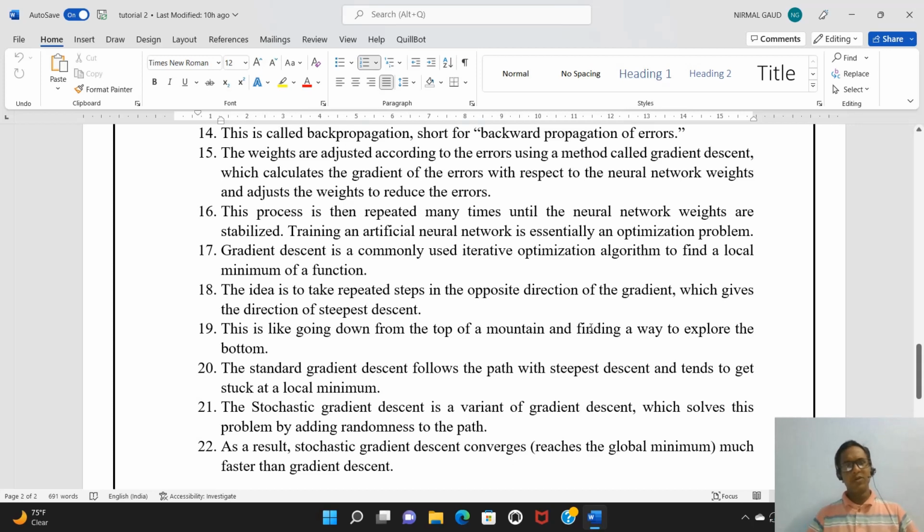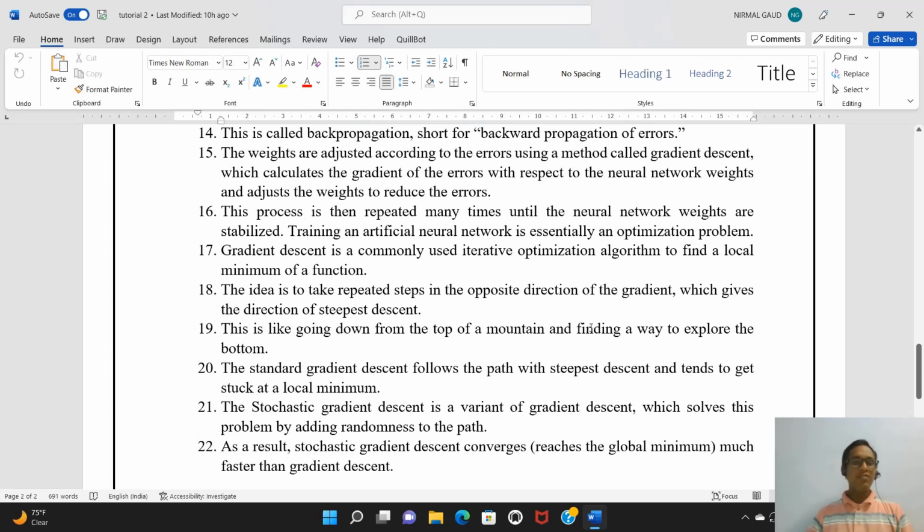Every time you are training your model, under your epochs or under the process of training, gradient descent is something we need to apply. Basically, it is used to find a local minimum of a function. This idea is repeated in every step in the opposite direction of the gradient, and it gives the direction of the steepest descent, which means downfall.